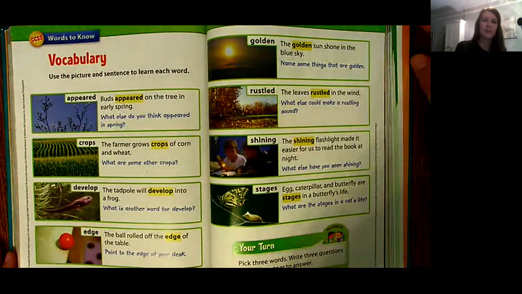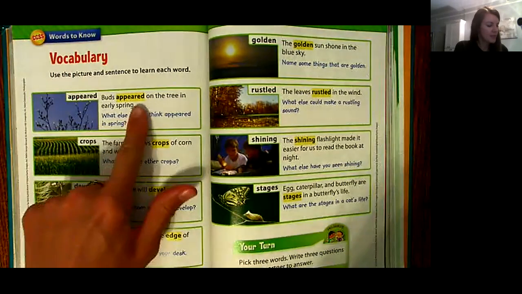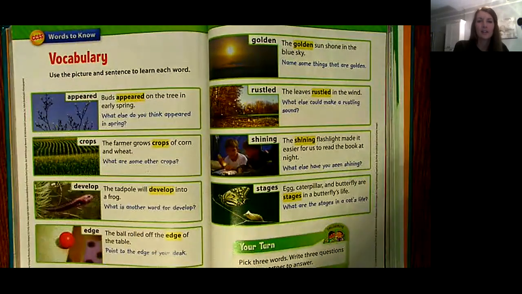Okay, our first word this week is appeared. It says, buds appeared on the tree in early spring. Appeared means that it came into sight, that you could see it, that they showed up on the tree in early spring. So it says, what else do you think appeared in spring? What else do you think comes into sight once winter is over and the season of spring begins?